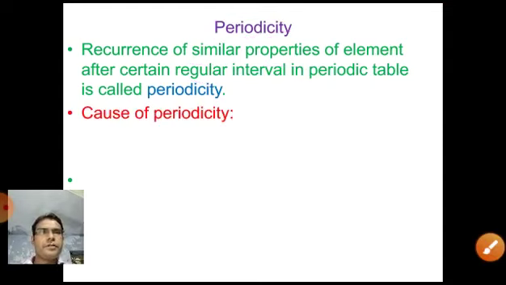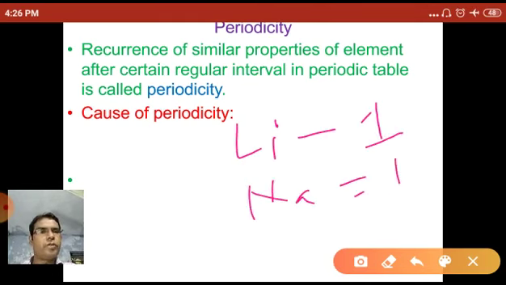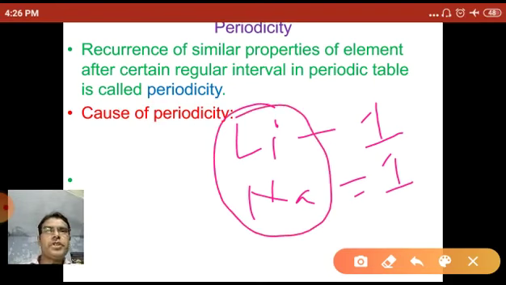Now, what is the cause of periodicity? The cause of periodicity is the similar number of outer electrons or valence electrons repeated after particular intervals. As for example, lithium has valence electron 1, or outer electron 1. Sodium also has valence electron 1 and outer electron 1. So lithium and sodium show similar properties.